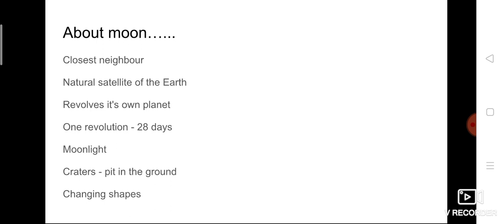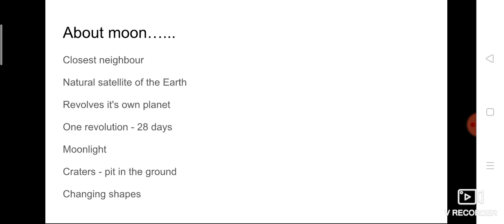And in our last class itself, while studying planets, we have seen that the moon is the natural satellite of the earth. I hope you remember. What do you mean by satellite? Any object that revolves around a planet is called a satellite. So what is the moon doing? The moon revolves around its own planet. What is its own planet? Earth. So the moon is a heavy object which revolves around the planet Earth, hence it is the Earth's own satellite.